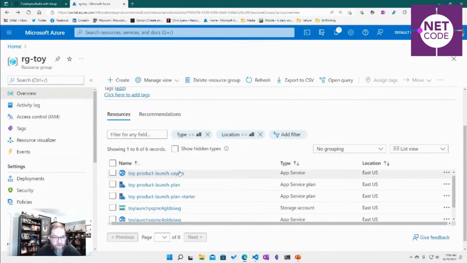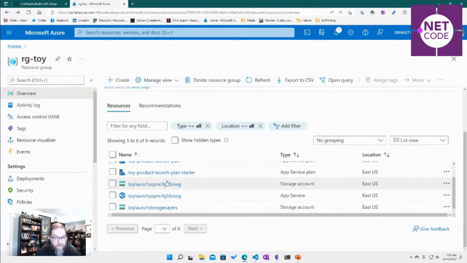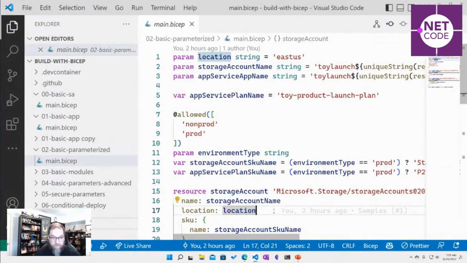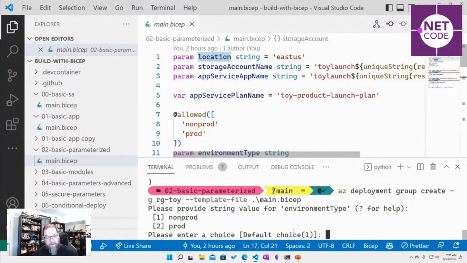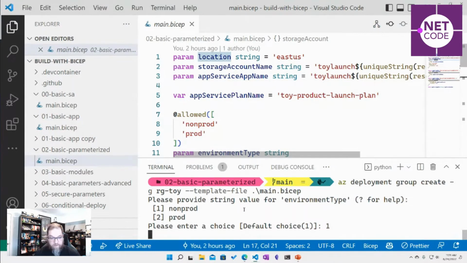So this was when I deployed my web app manually, and now this is where we've got that unique string going. And I haven't made any changes. So if I were to just run the exact same thing again, it should come back. If I say non-prod, it should come back pretty quickly because the system already looks like it expects. We've already described the system.